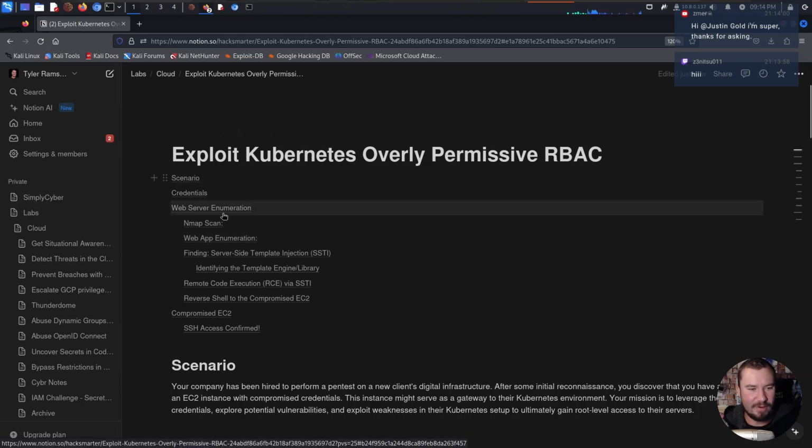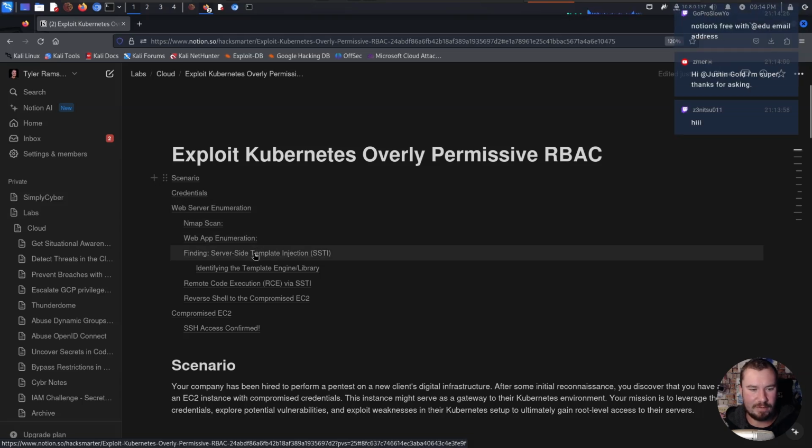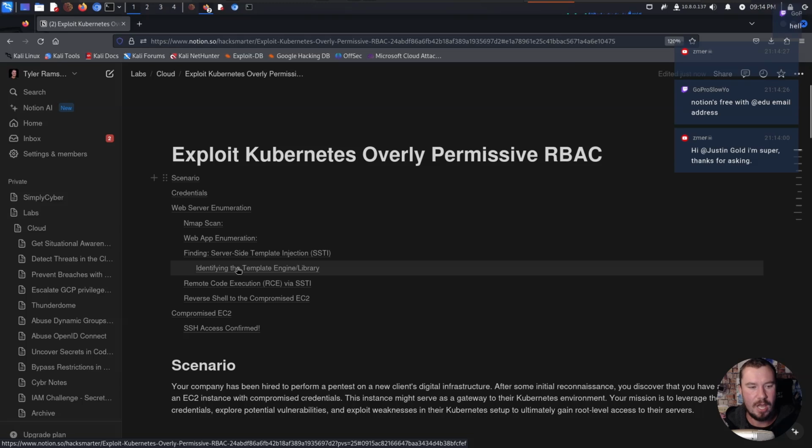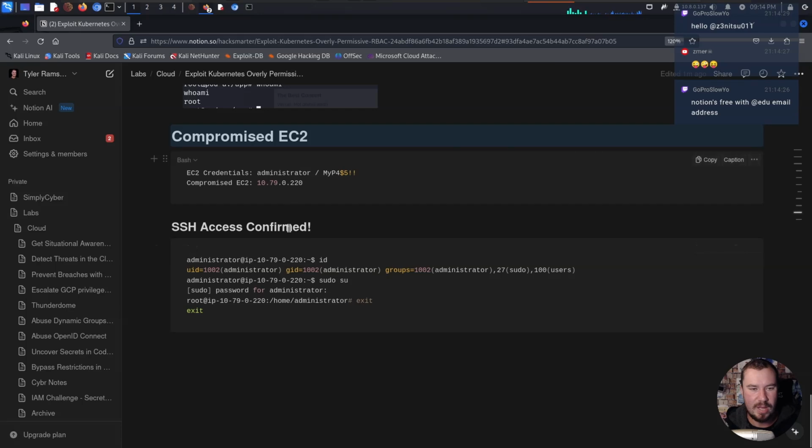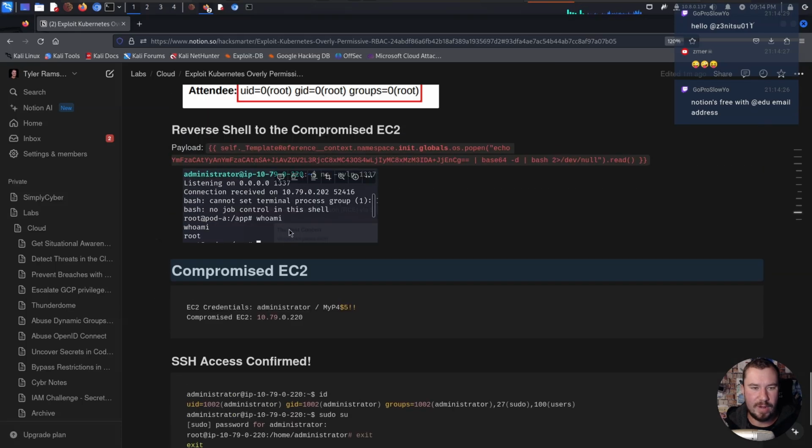But look at our notes. We have our web server enumeration. We have our Nmap scan, our web app enumeration. We have our finding of server-side template injection. We identify the template engine and library. We got remote code execution via server-side template injection. And we have a reverse shell to the compromised EC2. And of course, we have our compromised EC2 here, knowing that we had root access.